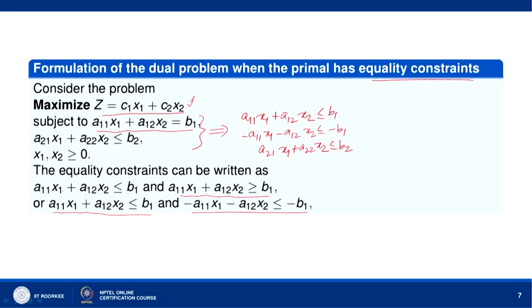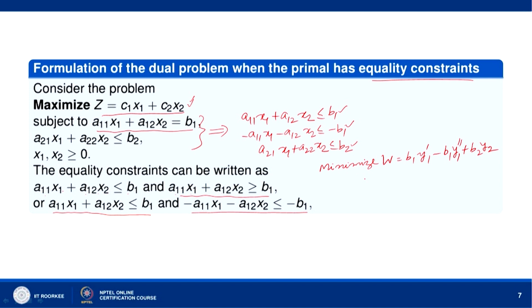Okay. Now, when we write the dual problem here, maximization is replaced by minimization: minimize w equal to, now here we have b1, minus b1, b2. So, c1, c2 will be replaced with b1, minus b1 and b2. So, b1y1' minus b1y1'', let us take the variables y1', y1'' and then b2y2.